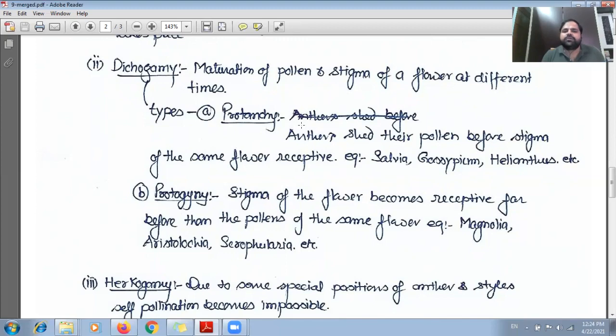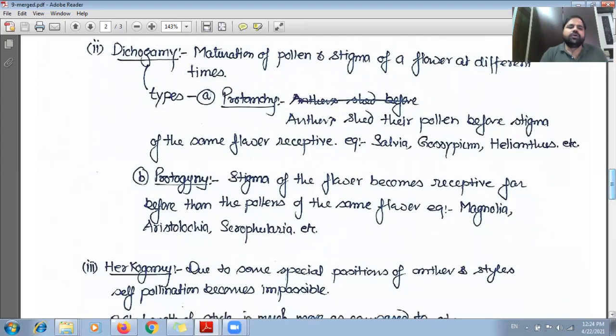The pollen grain is ready for the pollination, but at the same time, the same flower or another flower of the same plant will not be ready to receive the pollen grain. So what will happen here? The pollen grain will pollinate the flower of another individual. The examples are Salvia, Gossypium, and Helianthus.